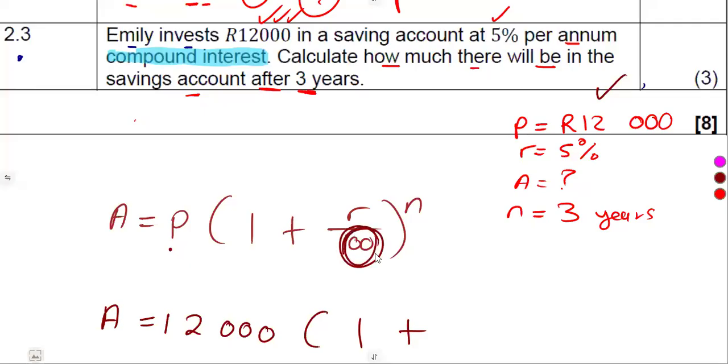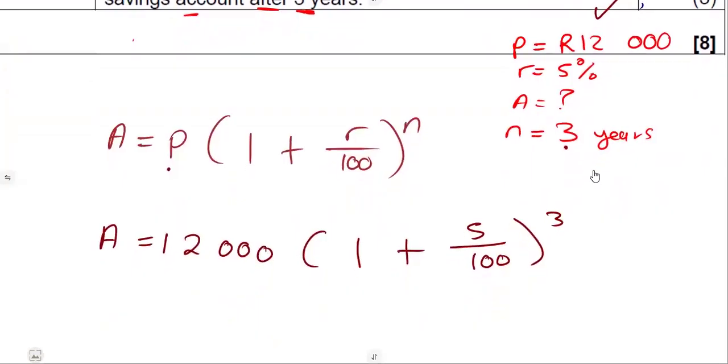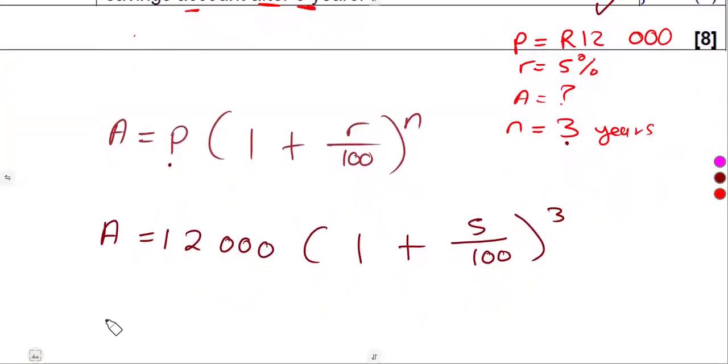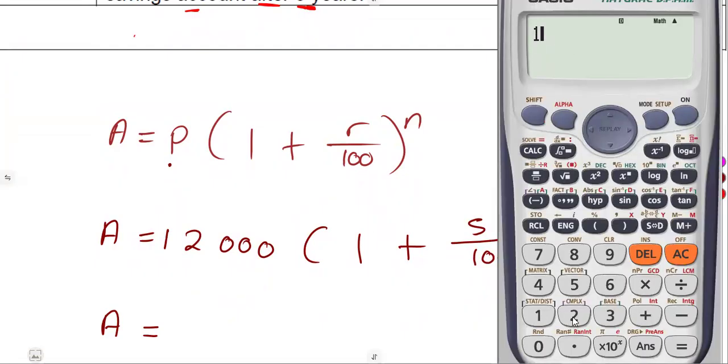Since there is this over 100, you use it as a percentage as it is. So that is 5 over 100. Everything is raised to the exponent of n, the number of years, which is 3. So on this one, make sure that you use your calculator properly, guys. At this stage, you're supposed to know how to use the calculator. All right, so let us have our calculator together.